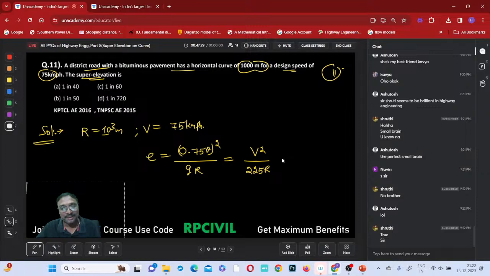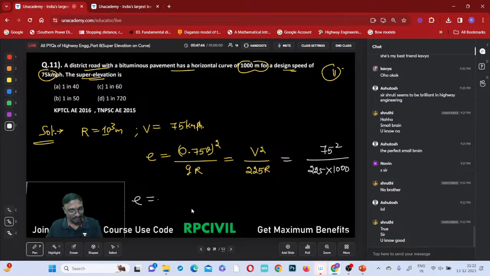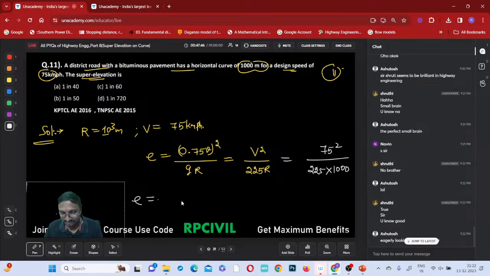So what is the capital V square? 75 square divided by 225 into R. What is that radius? Tell me. 1000 meters. Tell me what the super elevation comes to be. What is the e value?